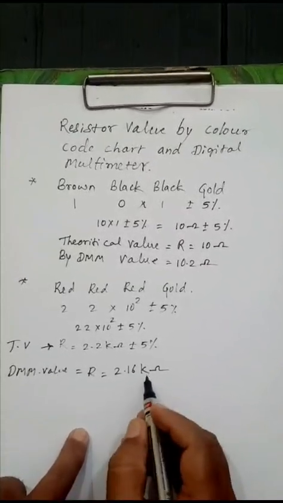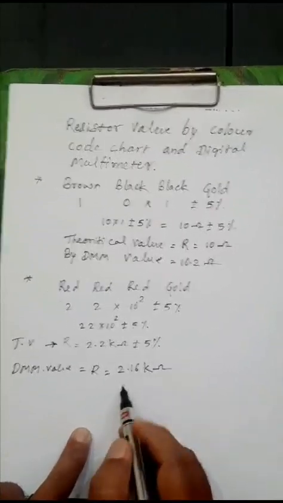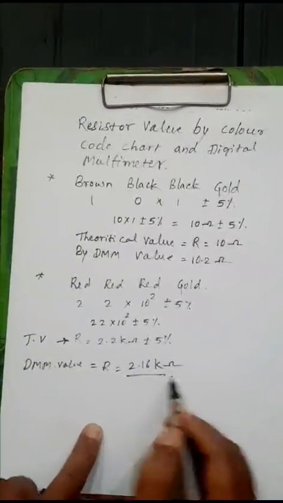Why is it less? Because of the tolerance band. That is why it is showing 2.16 kilo ohm.